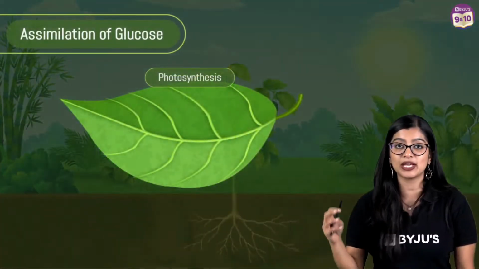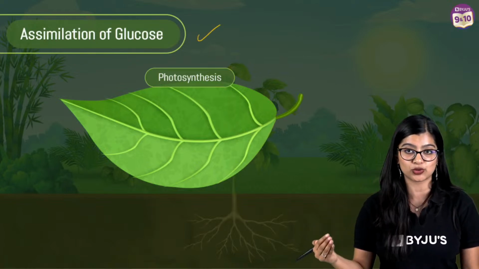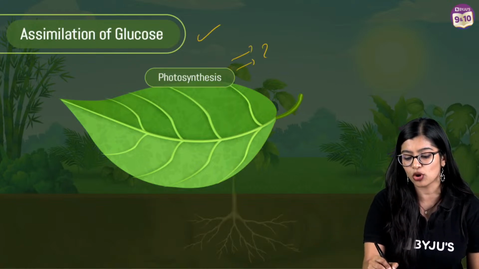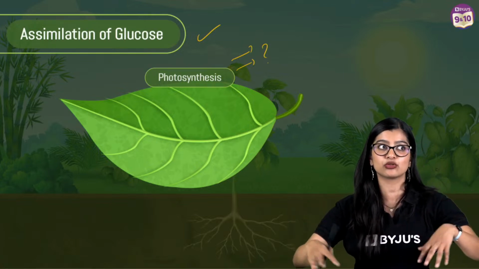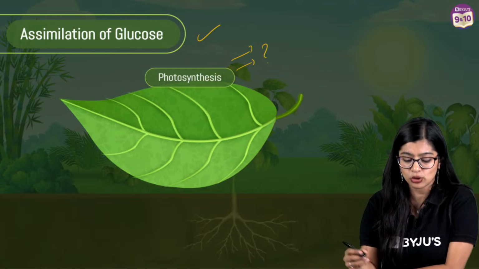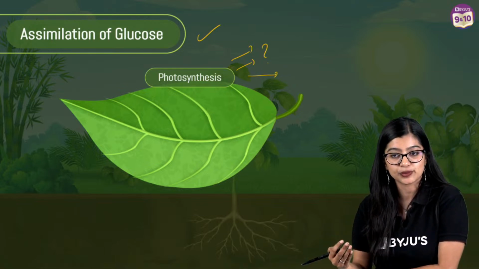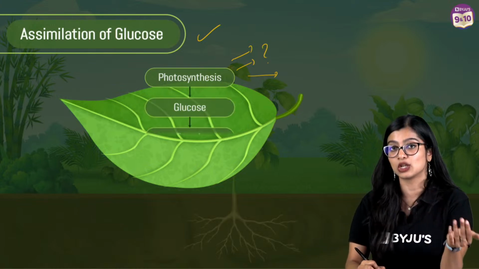So now, of course, we know that glucose is produced as a result of photosynthesis. But what happens to glucose? It's not that all the glucose that is produced is always used by the plant, right? So in this case, some amount of glucose does get transported by the phloem for immediate usage. But there could be excess glucose, right?